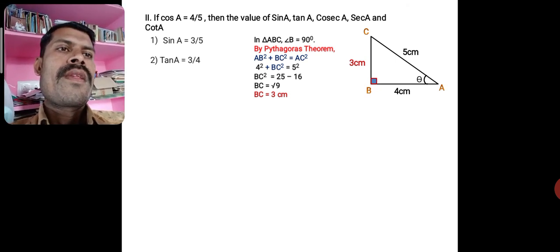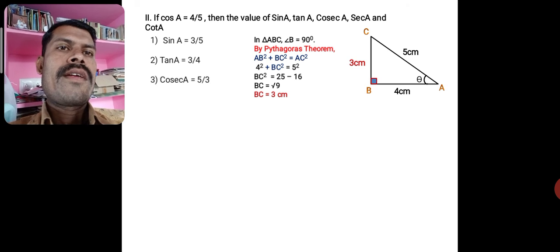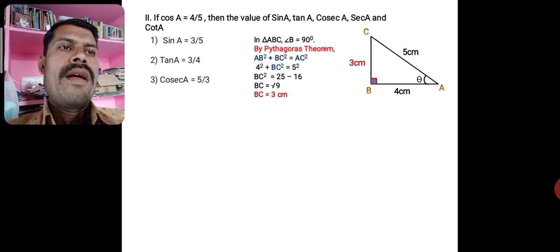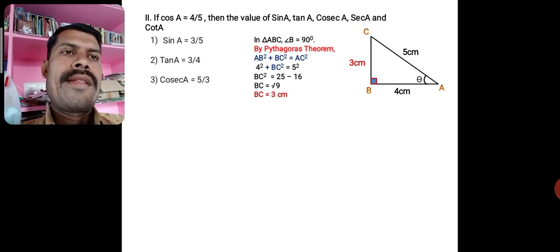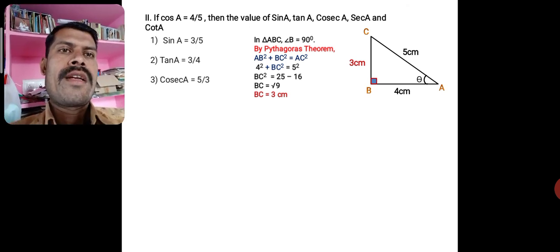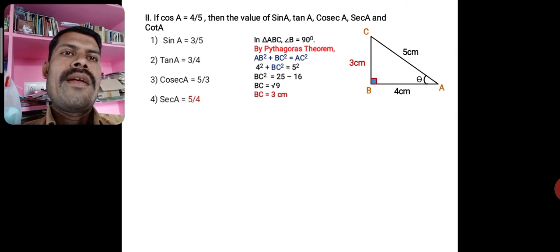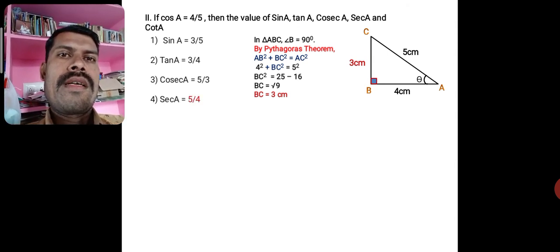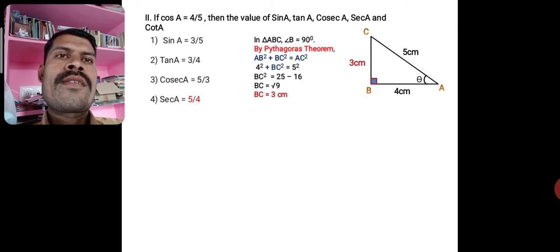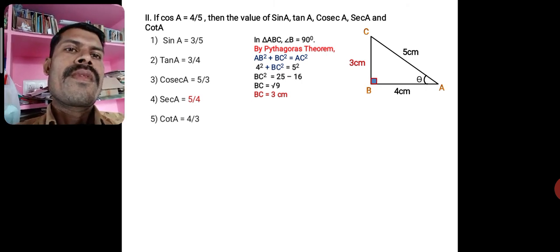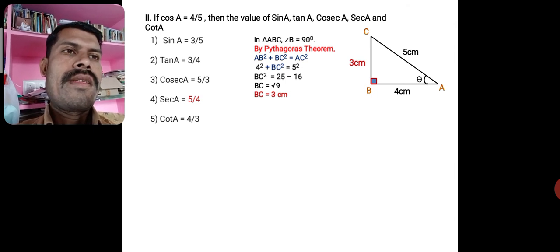Tan A is 3 by 4, opposite to adjacent. Cosecant A is the reciprocal of sin, 1 by sin, 5 by 3. Secant A is the reciprocal of cos, which is 4 by 5, so 5 by 4. Cot A is the reciprocal of tan, 4 by 3.